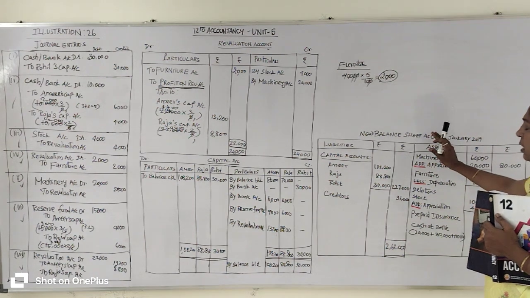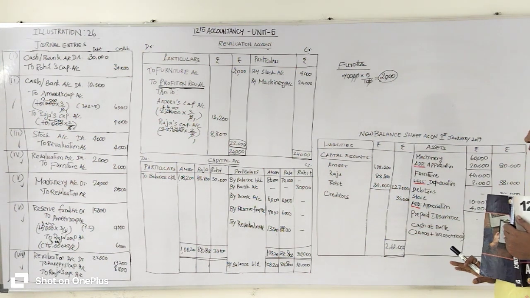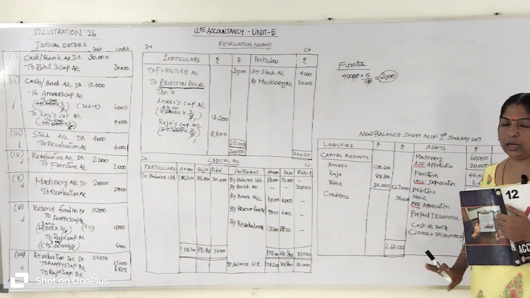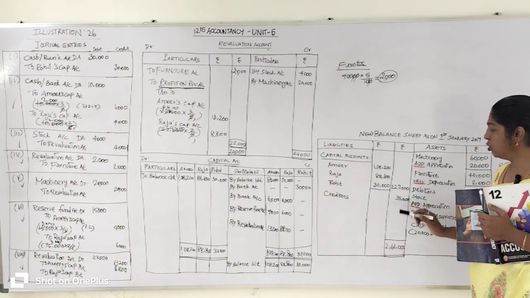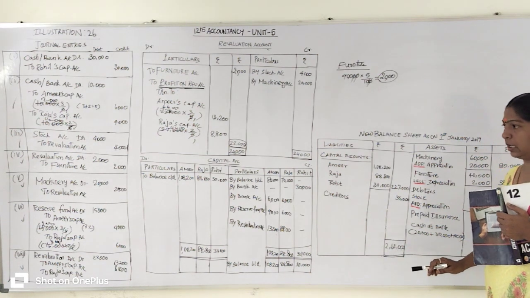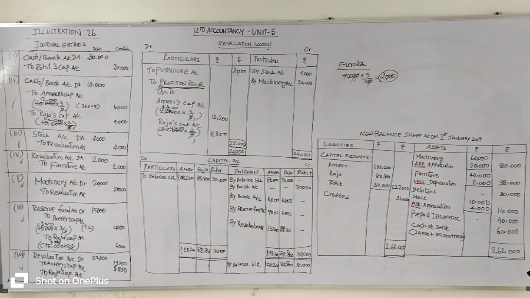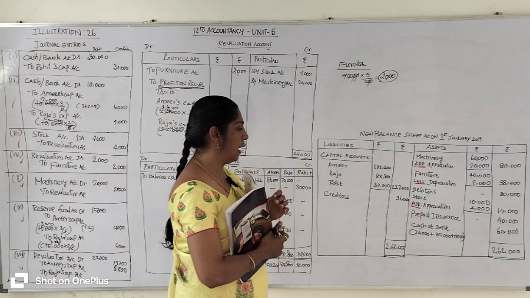Okay, so the balance sheet related transactions we entered on the liability side and asset side. Now we are going to find out the total on both sides. First we find out the liability side total. So 2,27,000 plus 35,000 you will get 2,62,000 rupees. Now we have to sum up the asset side total. So 80,000 plus 38,000 plus 30,000 plus 14,000 plus 40,000 plus 60,000, you will get 2,62,000 rupees. Listen, so we have the same value on both the asset and liability sides,